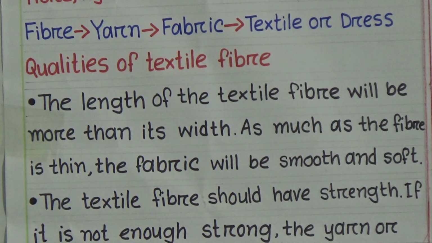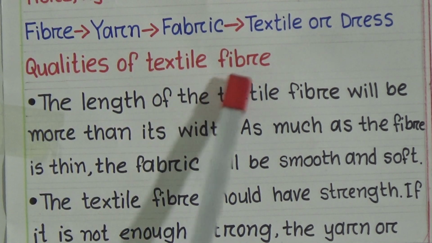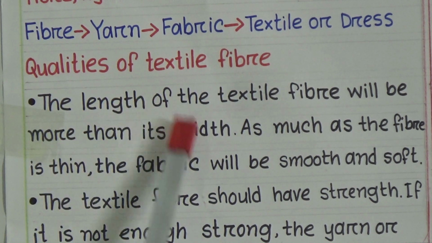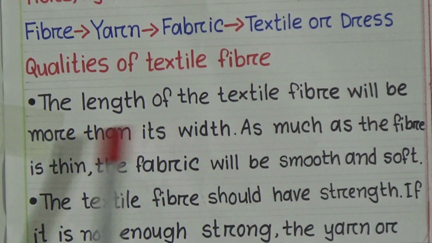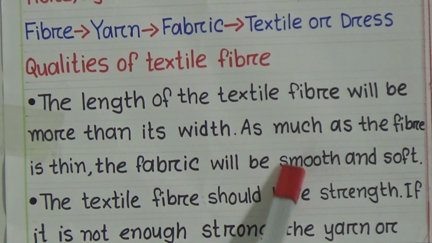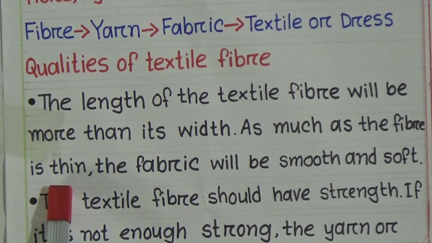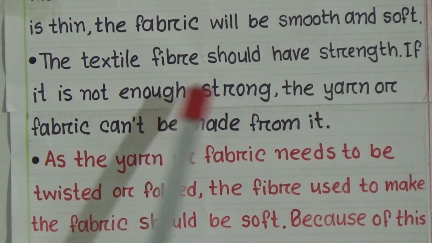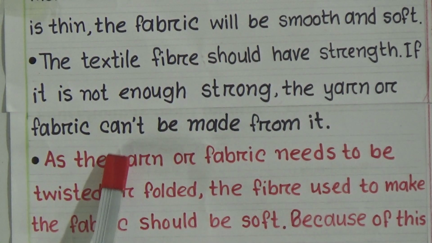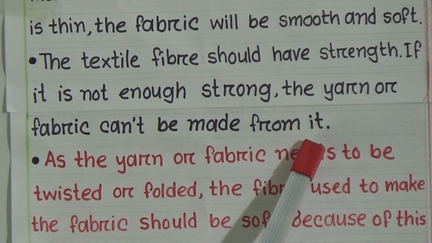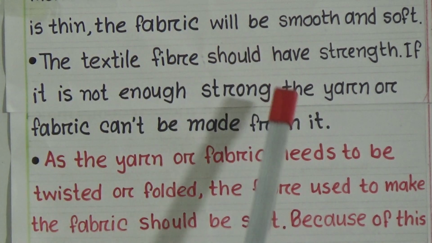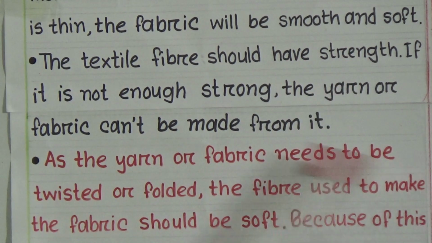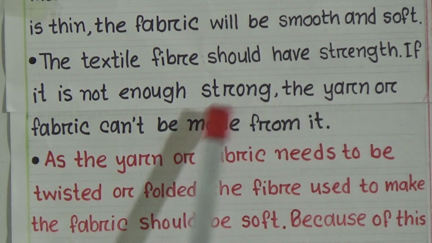Now students will learn about the qualities of textile fiber. The length of the textile fiber will be more than its width. The thinner the fiber is, the smoother and softer the fabric will be. Next, the textile fiber should have strength. If it is not strong enough, yarn or fabric can't be made from it.